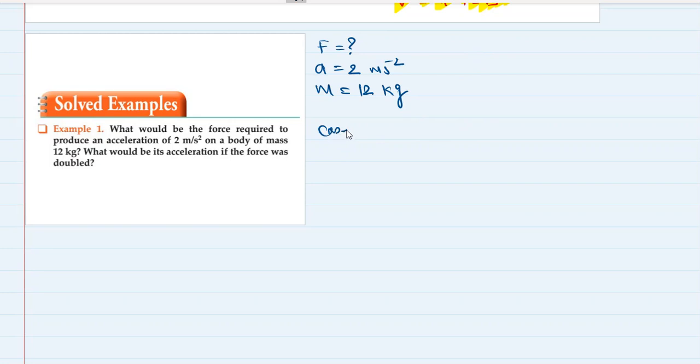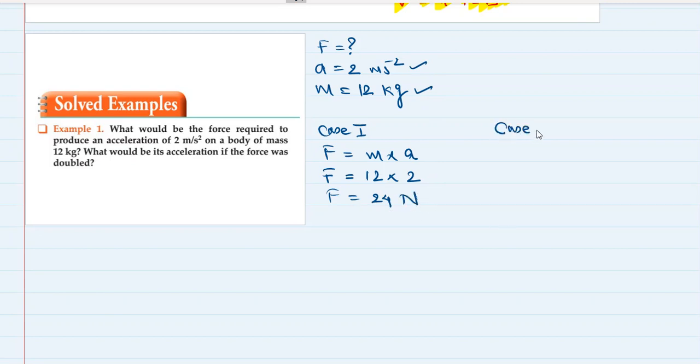So case 1. In case 1, we'll use the formula F is equal to mass into acceleration. Force is not given. Mass is 12 kg. Acceleration is 2 meter per second square. Both are SI units. So force will be 24 Newton.